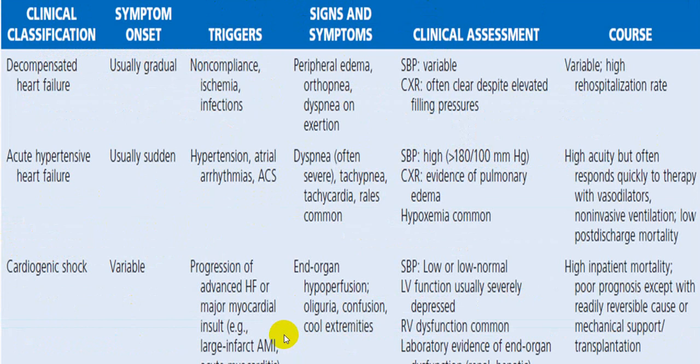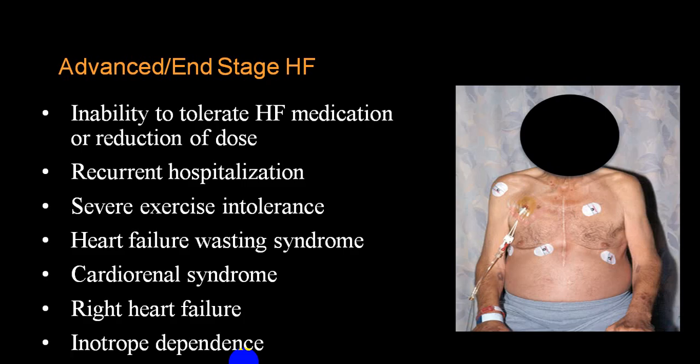They are divided further: decompensated heart failure, acute hypertensive failure, and cardiogenic shock. I am not going into tremendous detail. This is the advanced stage where a person will have recurrent hospitalization, severe exercise intolerance, heart failure wasting syndrome, cardiorenal syndrome, right heart failure, and inotrope dependence.